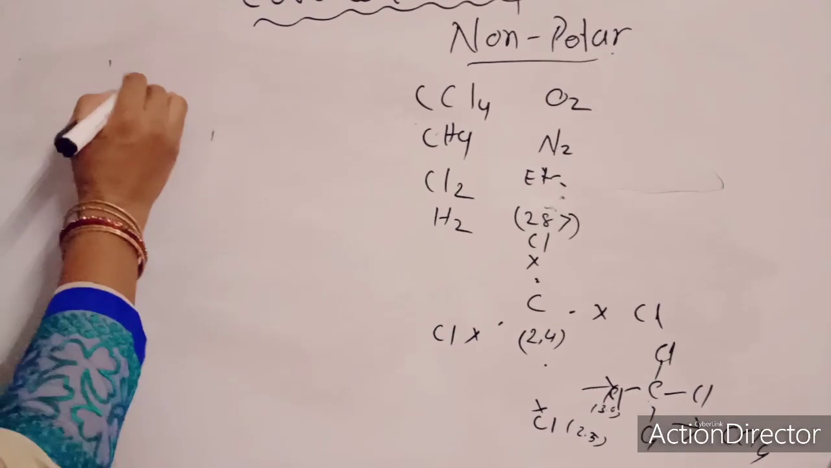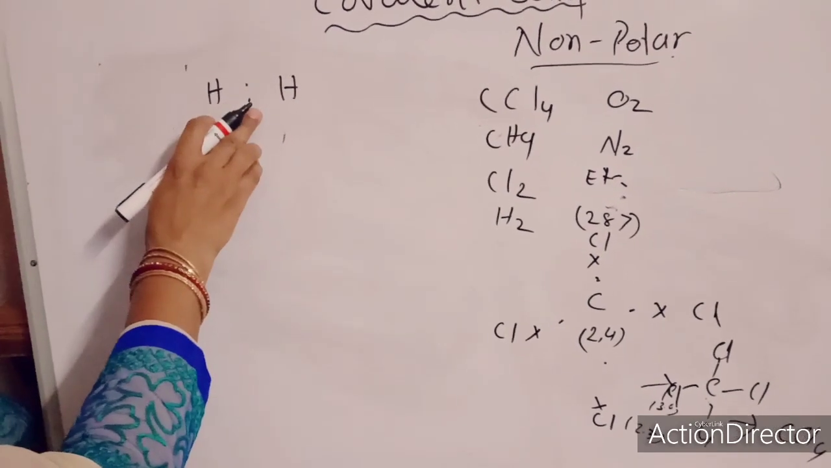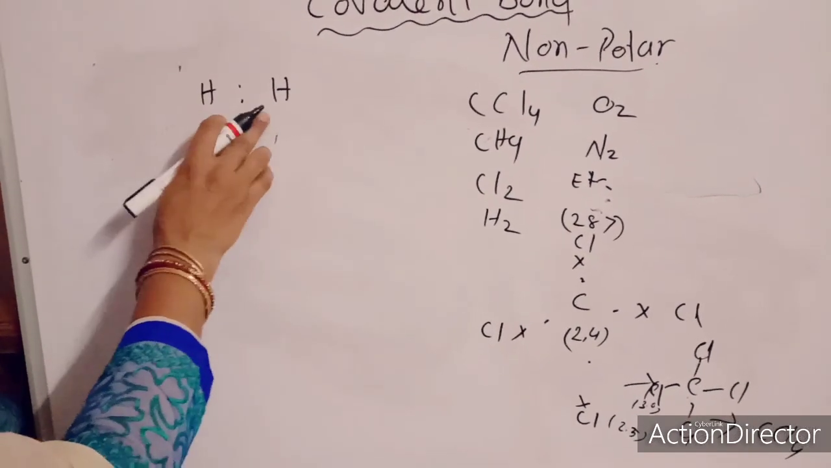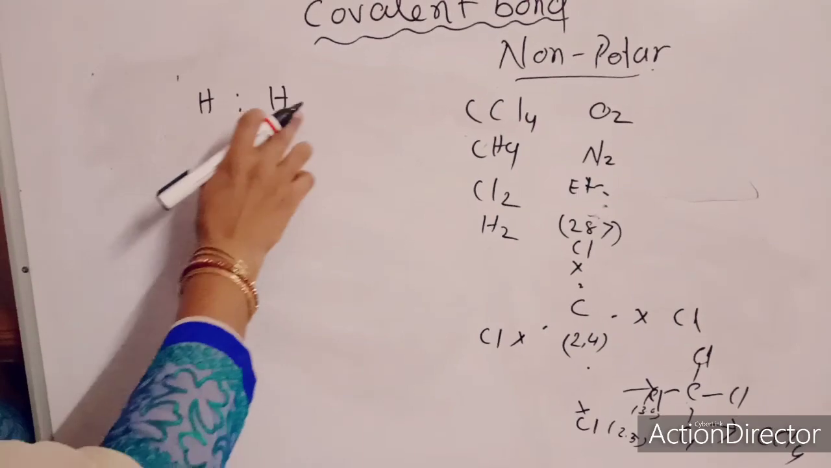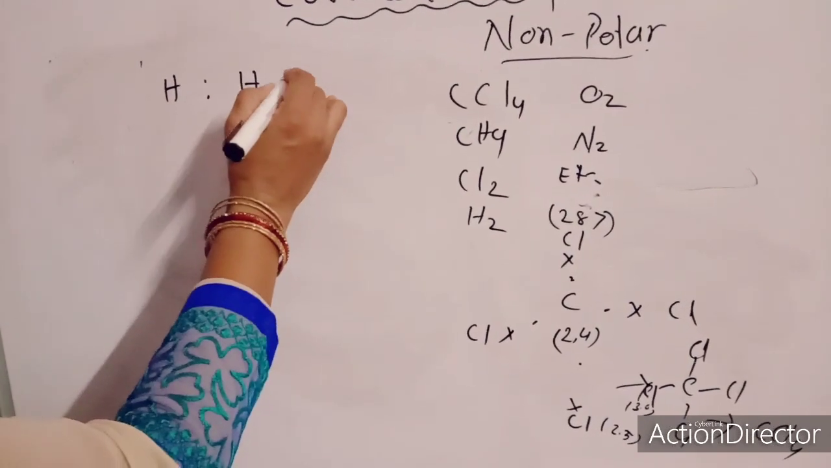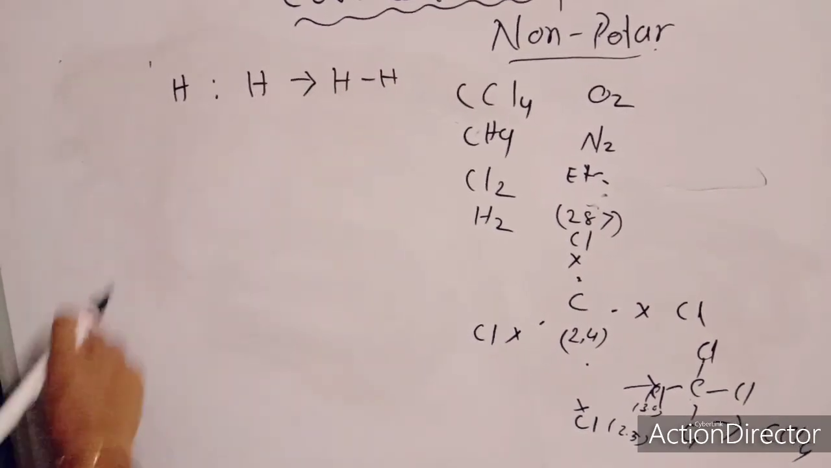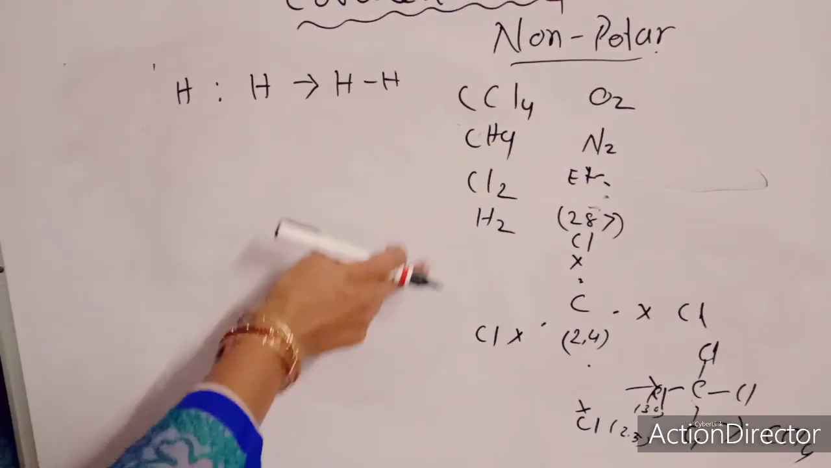Two hydrogen atoms share one electron with each other to give the nearest inert gas configuration, that is the helium one. So that is showing the single covalent bond, which is a nonpolar one. Other things you can understand.